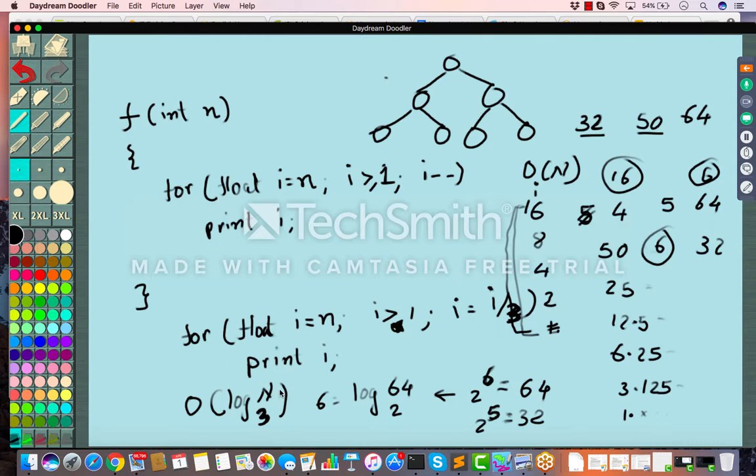Okay, so that's what it is, right? So now let's change our function a little bit.